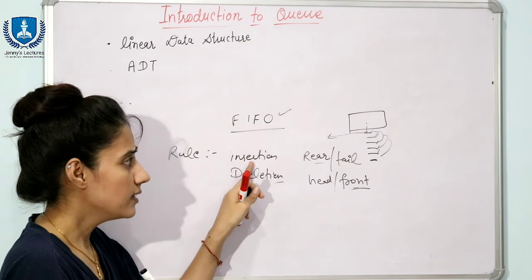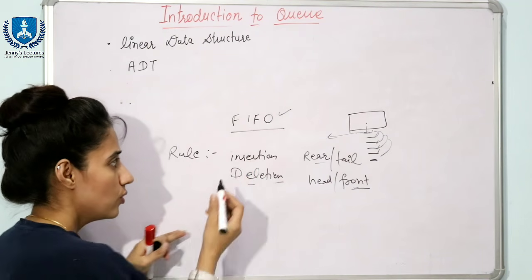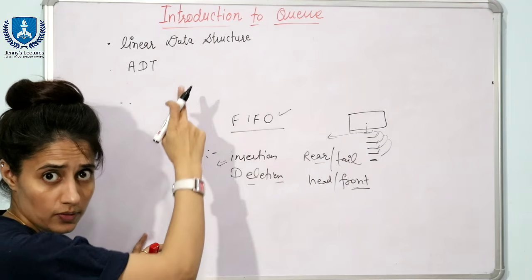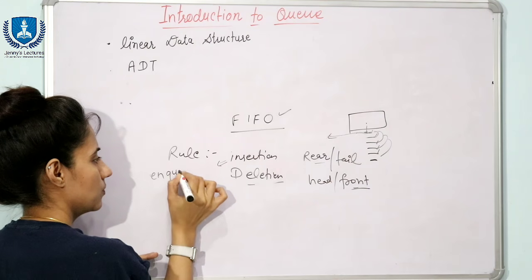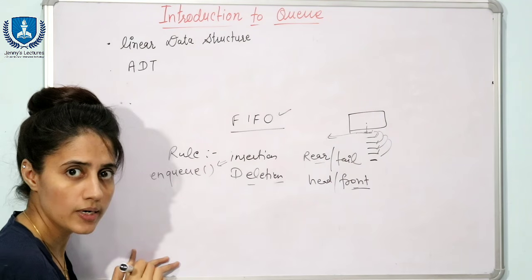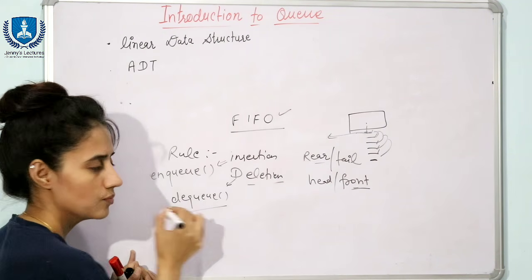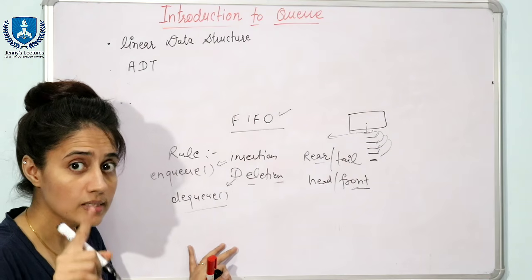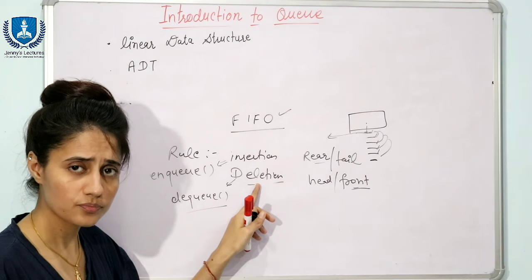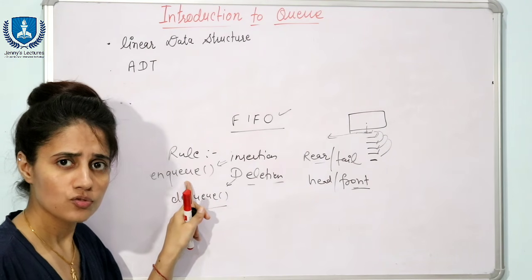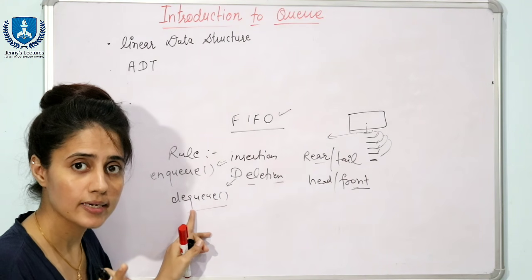Insertion, meaning adding data to the queue, is technically known as enqueue, and deletion is known as dequeue. In a stack, insertion and deletion are known as push and pop. So, the enqueue operation is performed from one end and the dequeue operation from the other end.